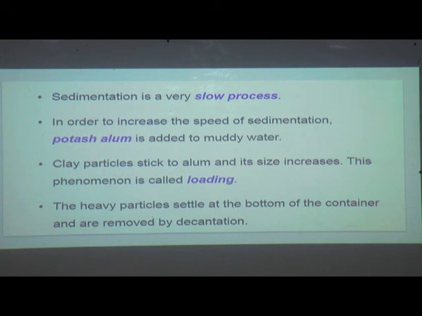Some alum gets dissolved in the water. Its particles get attached to the dust particles, making them heavy. Heavy particles settle down fast. This results in early sedimentation of fine dust particles, leaving behind clear water above. This phenomenon, where clay particles stick to alum and its size increases, is called loading. The heavy particles settle at the bottom of the container and are removed by decantation.